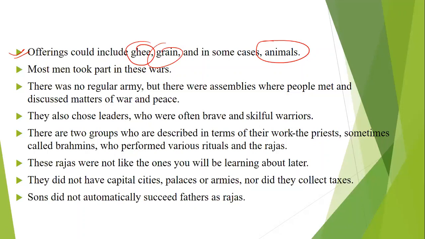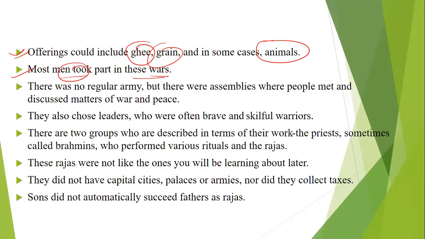So all such things still continue even after thousands of years. No god or goddess asks for this, it is made by the people. They are all dogmas, ill-conceived notions that the god will be happy if we sacrifice certain animals, if we cut down the animals, if we offer those animals to the god. How would the god be happy if you cut the animals? It is simple logic, right. So it is all made by the people for their own selfish benefit only. All right, most men took part in these wars, that is okay.